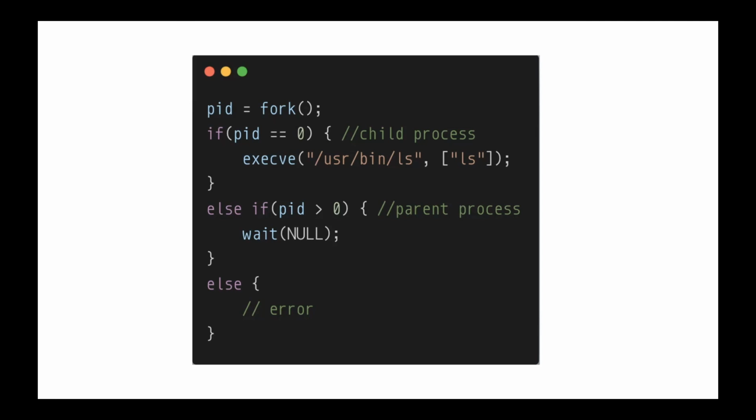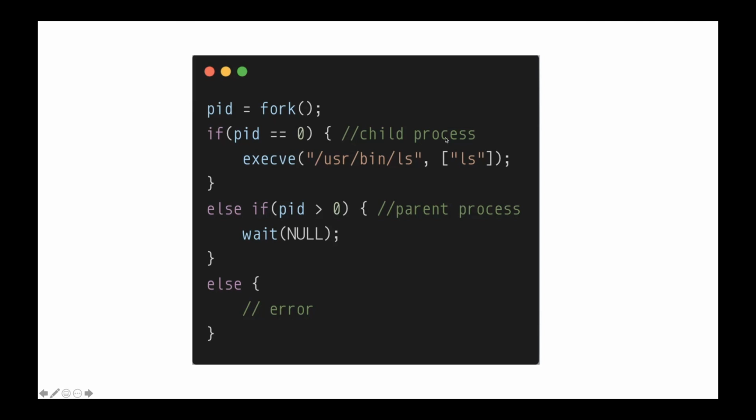In the child process, the return value will be 0. So you can check if PID equals 0, that means you are in the child process, because now you have two processes, right? Parent process and child process. But if the PID is greater than 0, that means you are in the parent process. That's how you can differentiate between child and parent process.